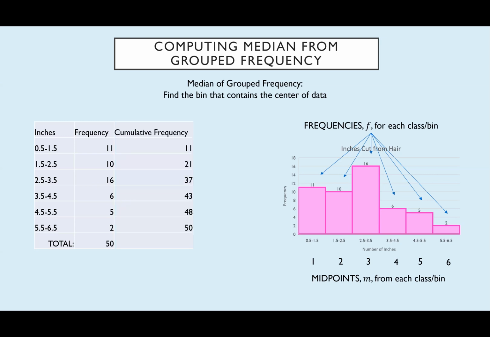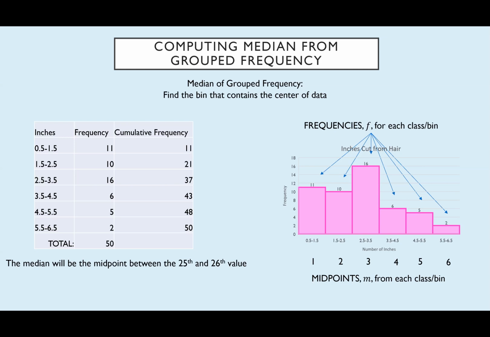I also created a cumulative frequency next to that, which is really easy, and we've done that before in Excel. Here's why. We have 50 data values. I know that because I added up the frequencies. So the sum of the frequencies is 50. That tells me that there's 50 data values in my data set. When I have an even number of data values, my median is the halfway point between the 2 innermost values.